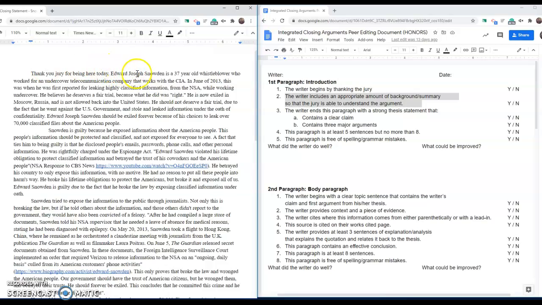So we have Edward Snowden, 37-year-old whistleblower who worked undercover at a telecommunication company. So we have who he is. June of 2013, this is when his first release happened, so we have when this happened. While working undercover, he believes he deserves a fair trial because what he did was right. That's not necessarily background information that we're looking for just yet, but it is a nice detail to include. He's now exiled in Moscow, Russia.